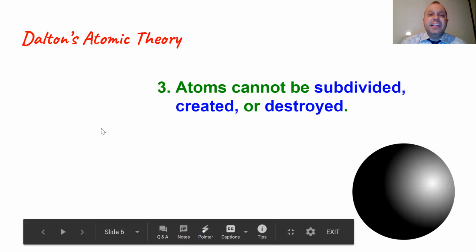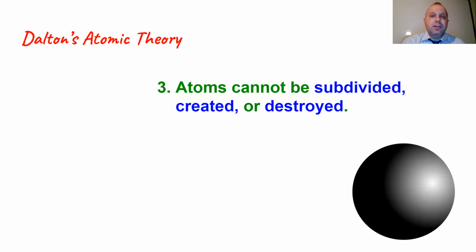The third idea he came up with was that atoms cannot be subdivided, created, or destroyed. Subdivided means broken down into smaller pieces. Created means generated, or to make something, and destroyed, of course, means to get rid of something.